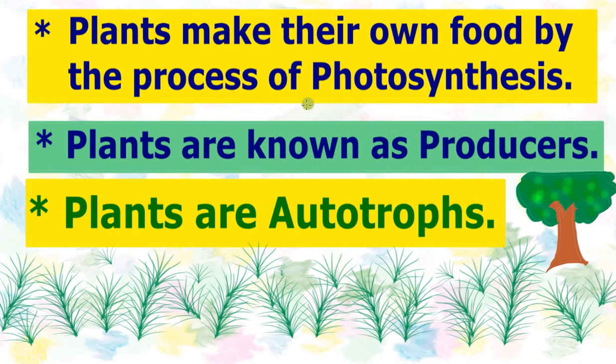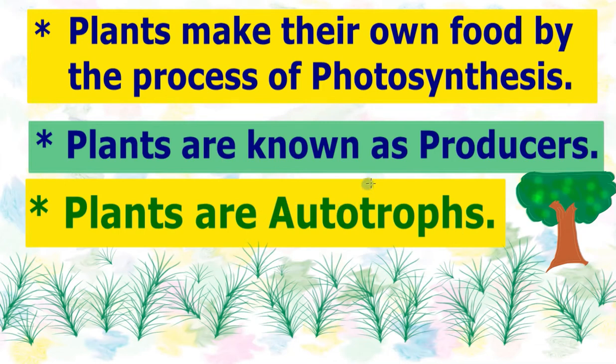And the ultimate source of energy on this earth is sunlight. And only plants can trap this solar energy or sunlight and make food. So, plants are known as producers because plants produce food by trapping the solar energy. So, this mode of nutrition is known as autotrophic mode of nutrition. So, plants are also known as autotrophs. Auto means self, troph means nutrition, intake of food. So when organisms make their own food, that is known as autotrophic mode of nutrition. So plants are also known as autotrophs.